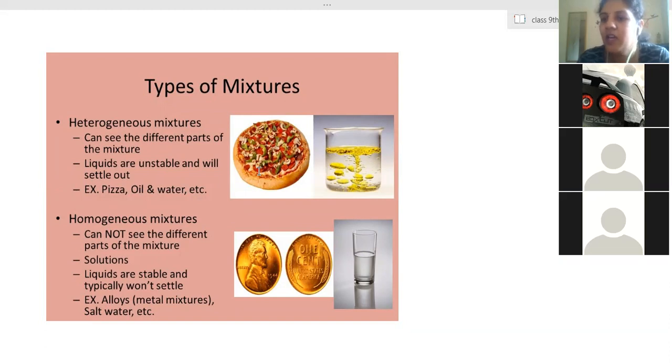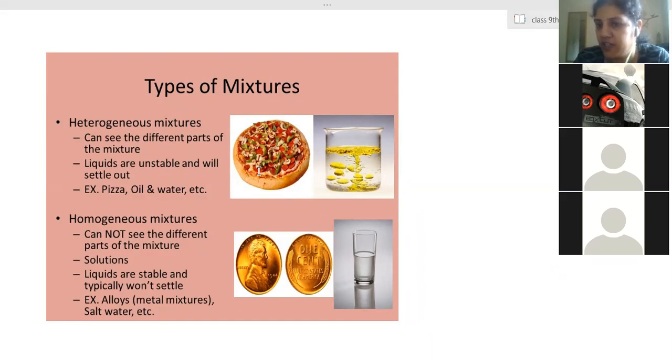Why does this happen? That is because of the size of the components being mixed. If the size of the substance you are supposed to mix is very, very small, then it gets properly mixed, because the space in the other substance in which it is getting mixed is bigger. The smaller particles we call the solute, and the other the solvent.